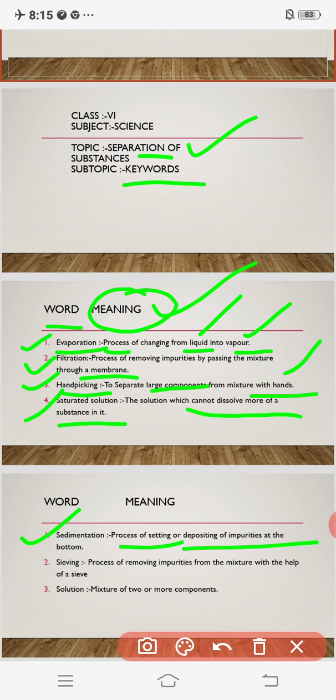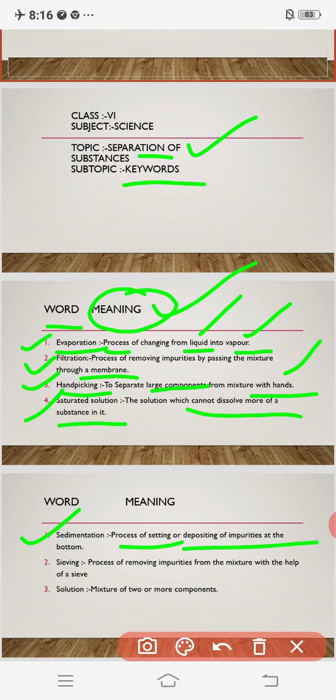Whatever the impurity, meaning heavy material, we will consider in place of rice just take the sand. All the mud which is applied to that sand will come to the upper side, at the top, and whatever heavy particle is there, the sand, will settle down at the bottom only. So everything happens with the big substances also, like impurities. So the process of settling or depositing of impurities at the bottom is nothing but sedimentation. Are you clear with this one also, guys?